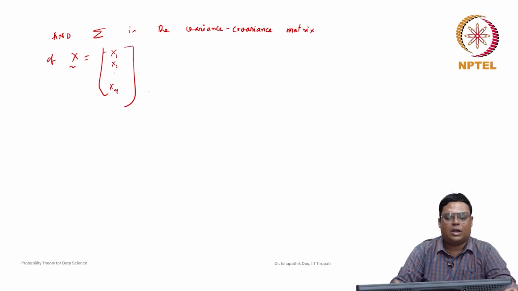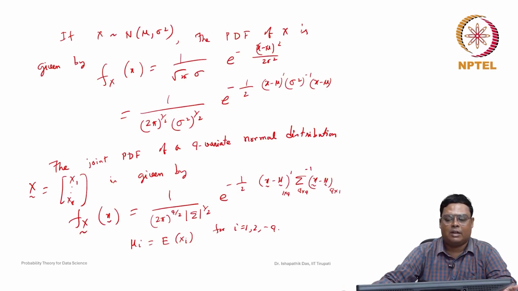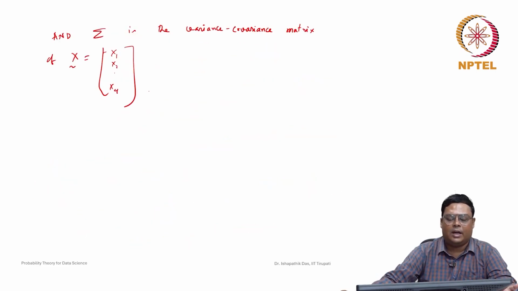Now we will not discuss the multivariate normal distribution in depth here. It is a little complicated because we are considering a multivariate random variable.